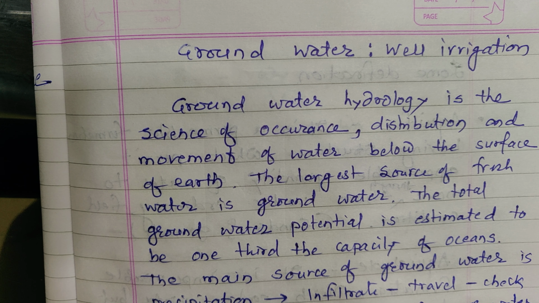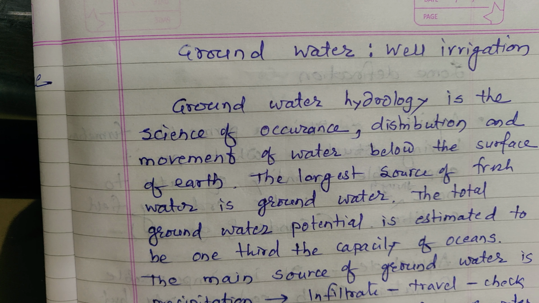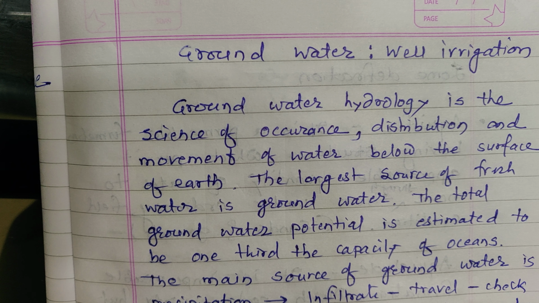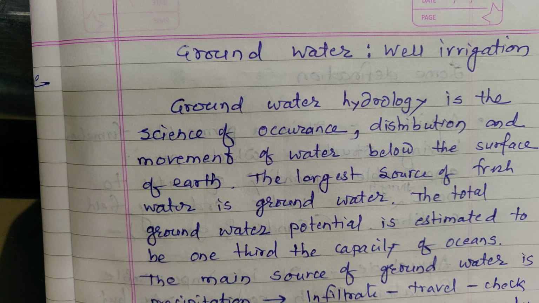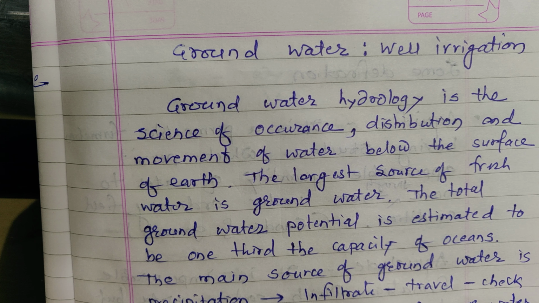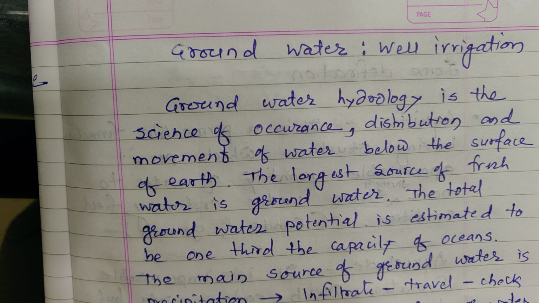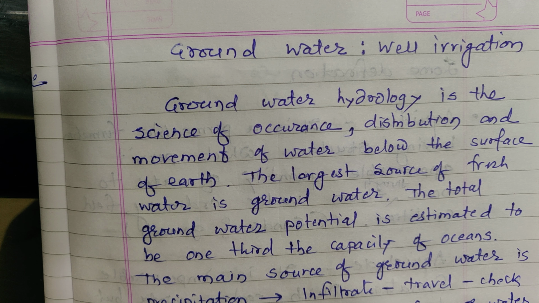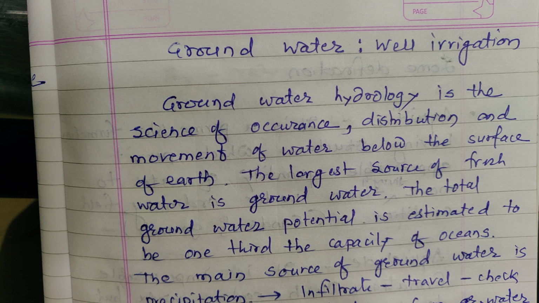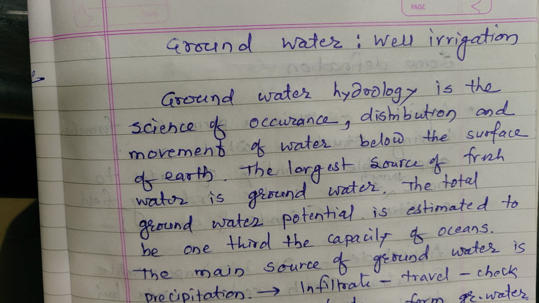Dear friends, today we will see groundwater or well irrigation. That is unit number 6 as per university syllabus. Groundwater hydrology is a science of occurrence, distribution and movement of water below the surface of earth. You know, the largest source of fresh water is groundwater.